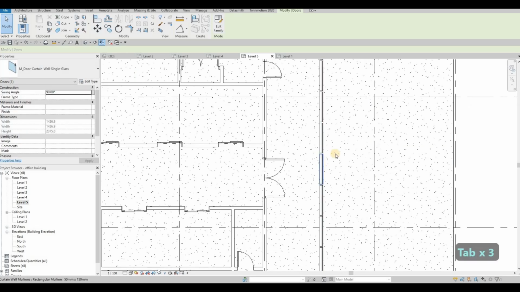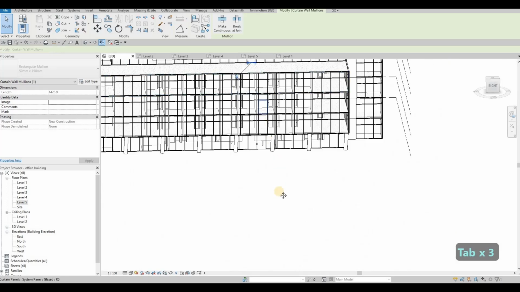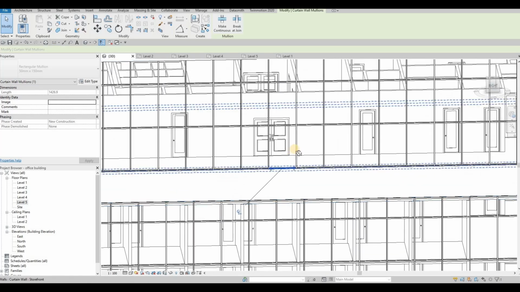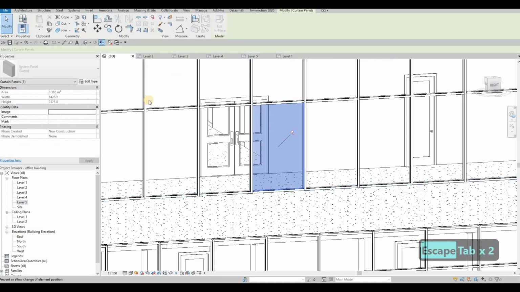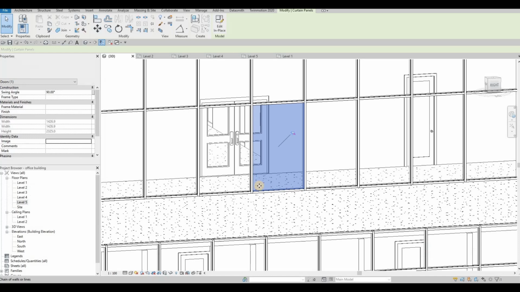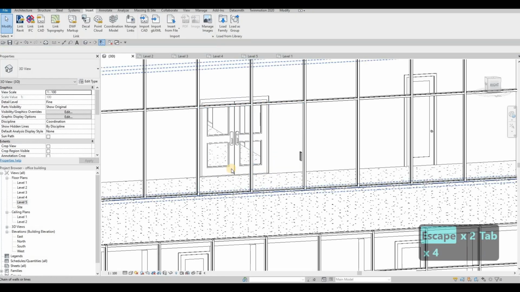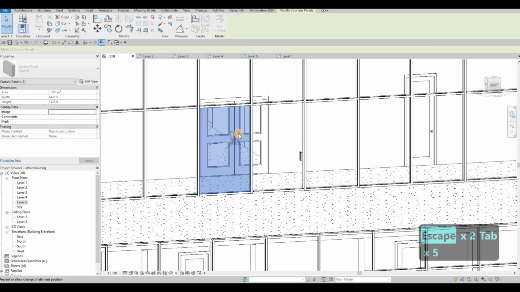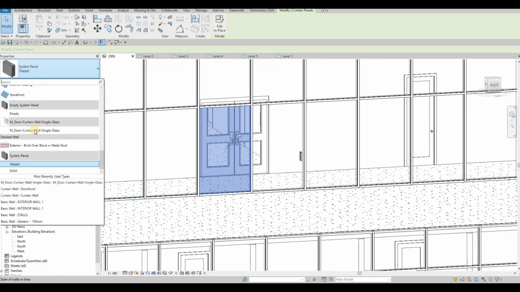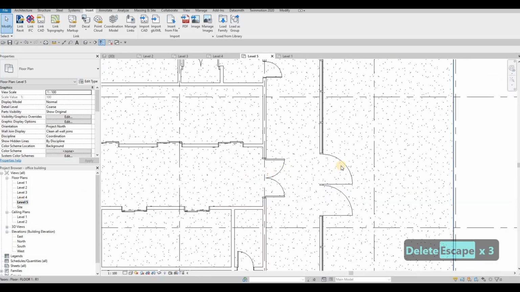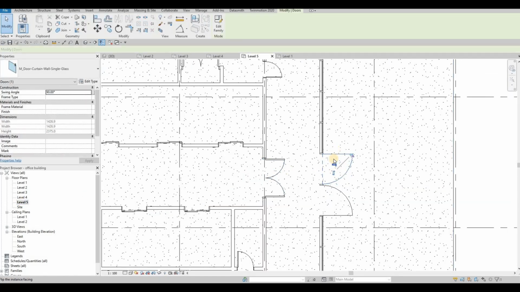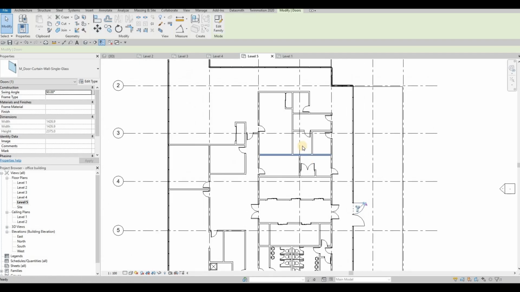And then here we could just select this and then go to 3D so that we know which one should be selected. Select, click tab, unpin it, and then you'll be able to change the door. Click on tab. Once it's highlighted only, unpin it and then select the door. And then you need to remove this and then this one as well, and then go back to that level so that you'll be able to switch the side.